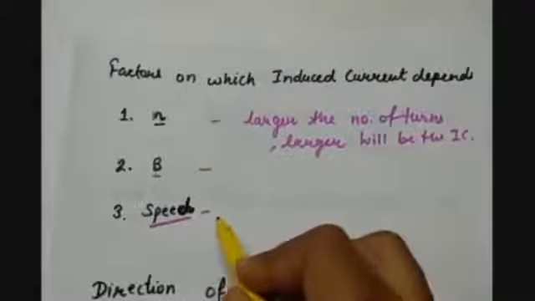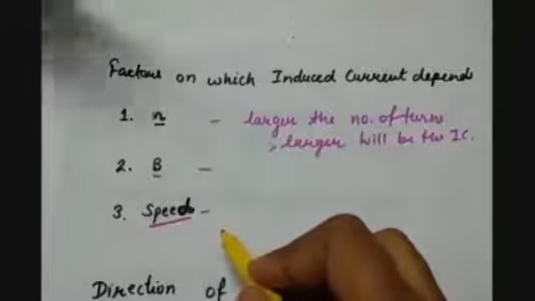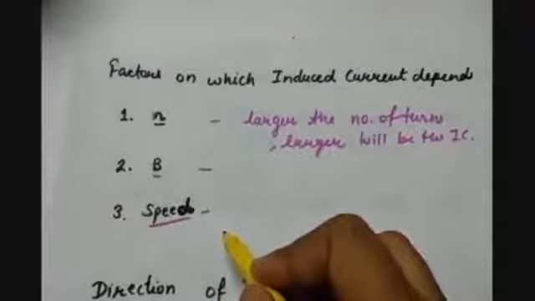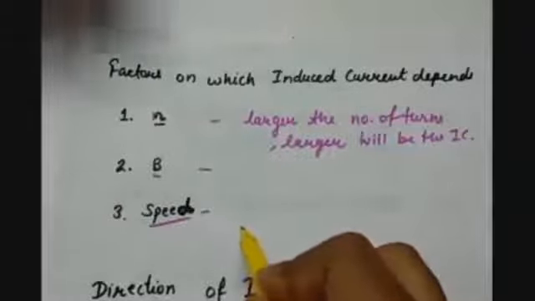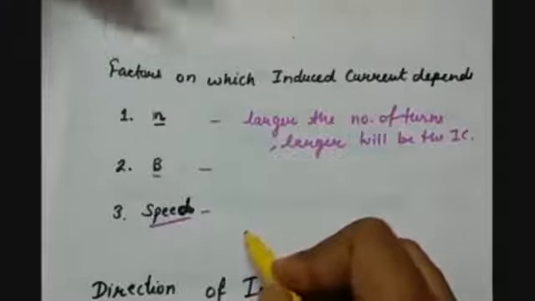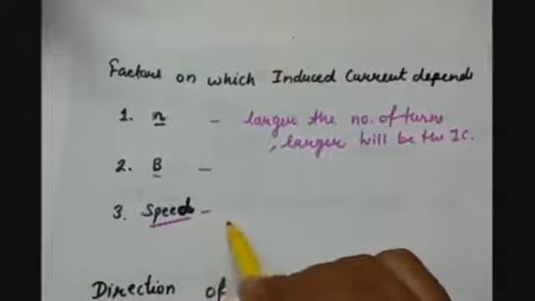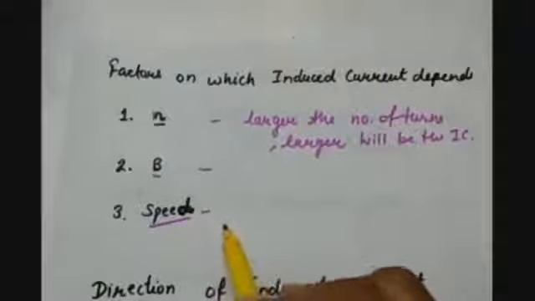This is the speed with which the magnet is moved towards the coil, or the coil is moved towards the magnet. If the magnet moves very quickly, then a large induced current is produced in the closed coil, because here the magnetic flux is changing very fast.